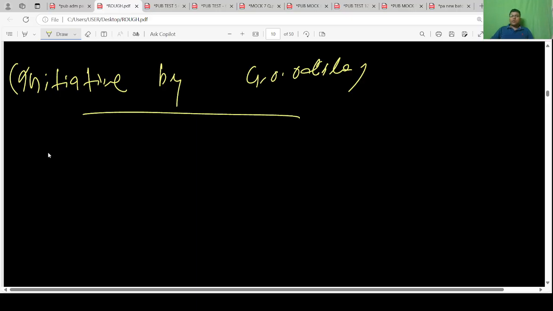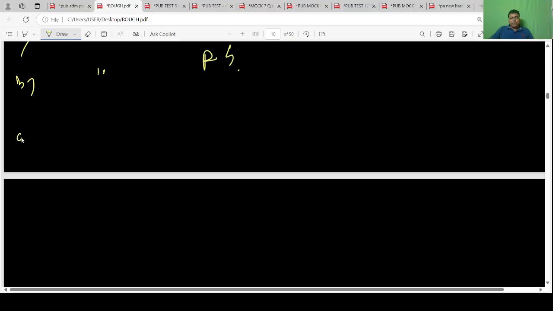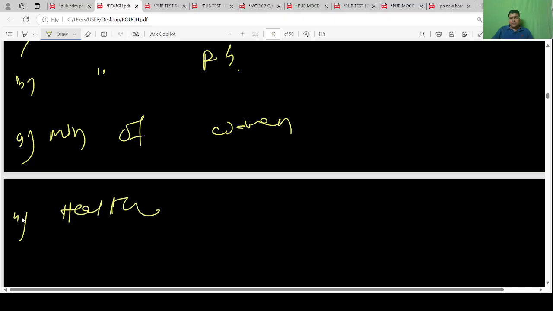In initiative you need to write: OHRC, Odisha Women Commission, Women Police Station, Ministry of Women, Health Ministry, Education Ministry.